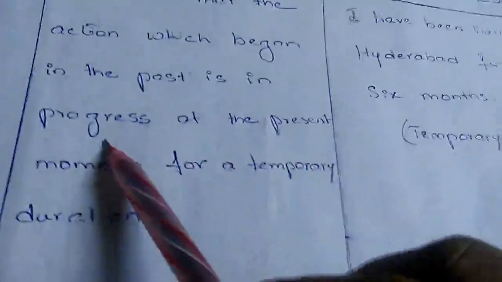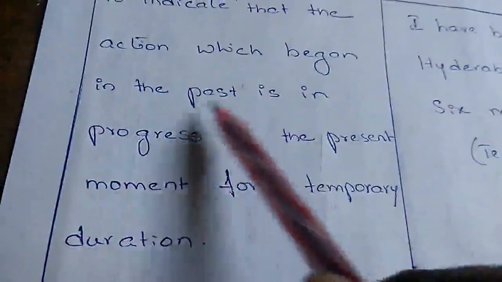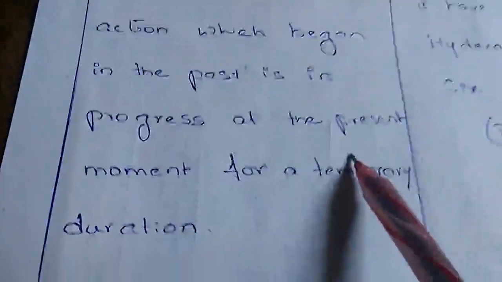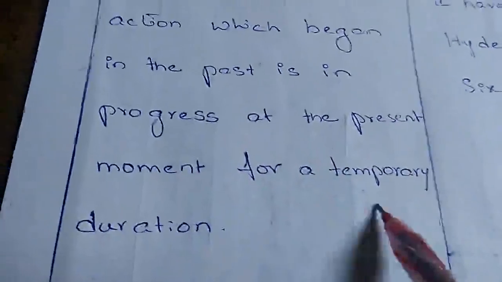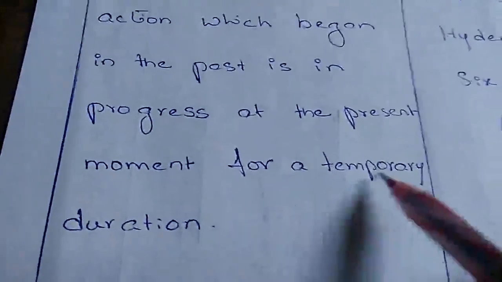When it comes to the uses of this present perfect continuous, we use such a structure to indicate that the action which began in the past is in progress at the present moment for a temporary duration. It's not for a long period, it's for a short duration.